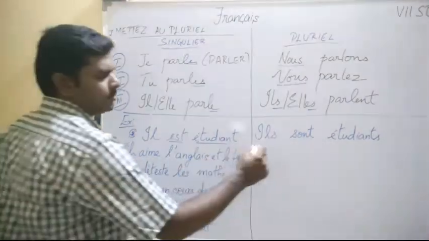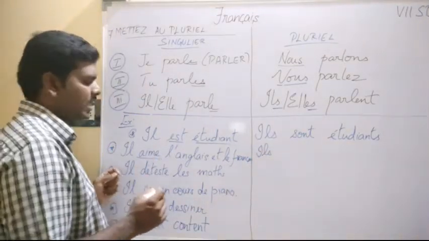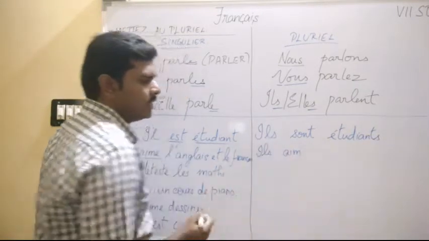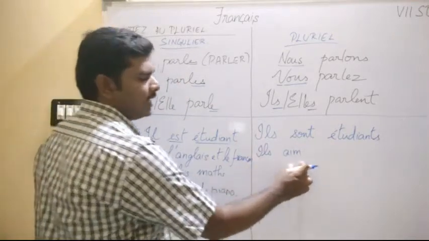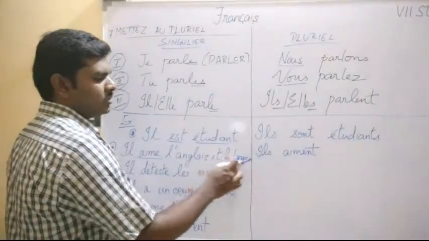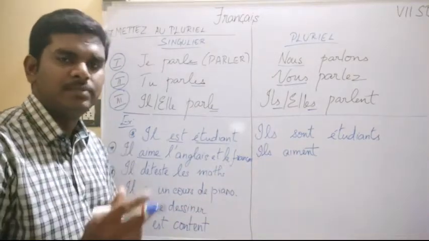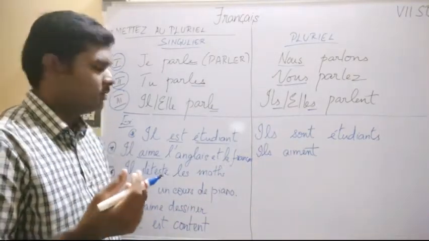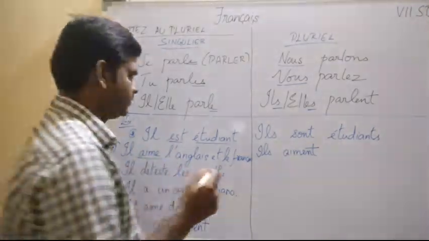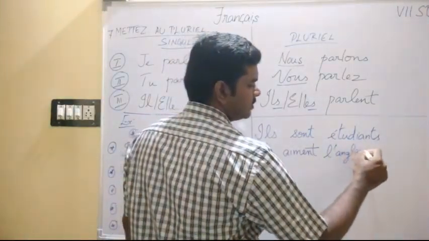Now the second sentence, il aime l'anglais. The same thing. First point is ils. Second, the verb is aime. First we will repeat that. Aim is the radical. So seeing the subject, what do we have to add? Ent. Il aime l'anglais et le français. Here l'anglais and français are what? They are languages. For a language we should not add an s. That is the point. There are not many Englishes and many Frenches, so no need to add it.